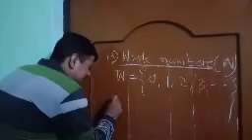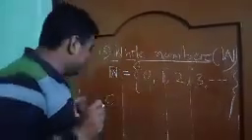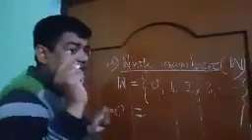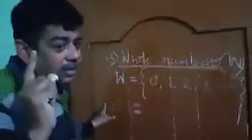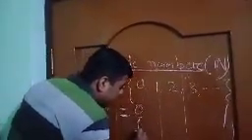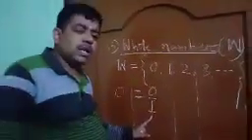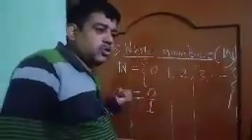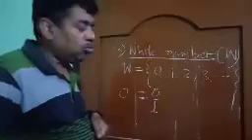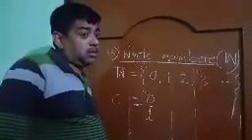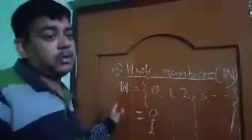Let us see 0. Is it a rational number? Yes. Let me show. Let us write 0. If it is a rational number, we must write it according to the condition in the form of P by Q. Let's see. 0 can be written as 0 by 1. It means the numerator is 0, the denominator is 1, in the form of P by Q. Since 0 is expressed in the form of P by Q, 0 is a rational number.